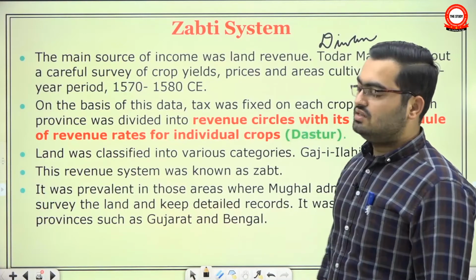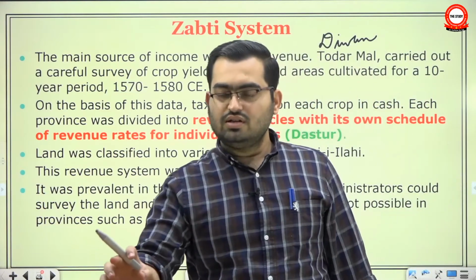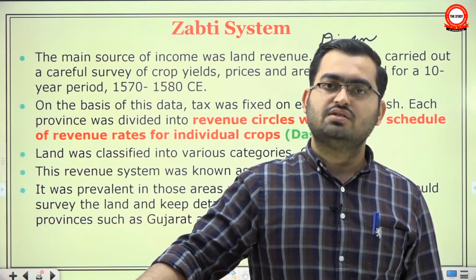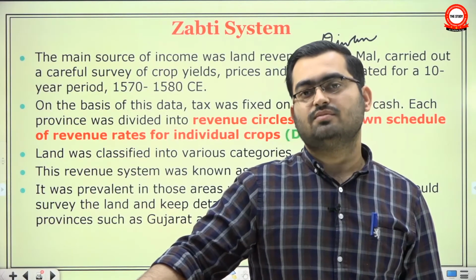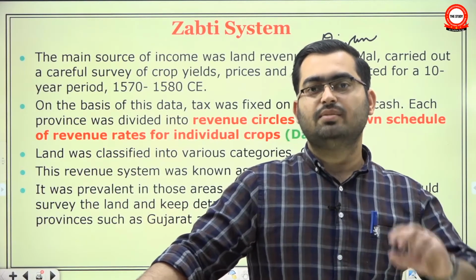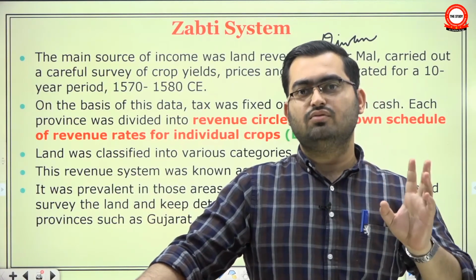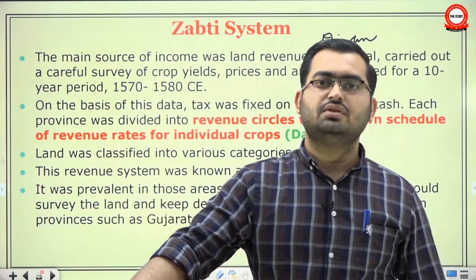Todermal was originally a finance minister of the Sur emperors. He was finance minister of Sher Shah Suri. But being a man of talent, Akbar retained him. He said, no, we need this person. Forget who else he was serving. We need this person.